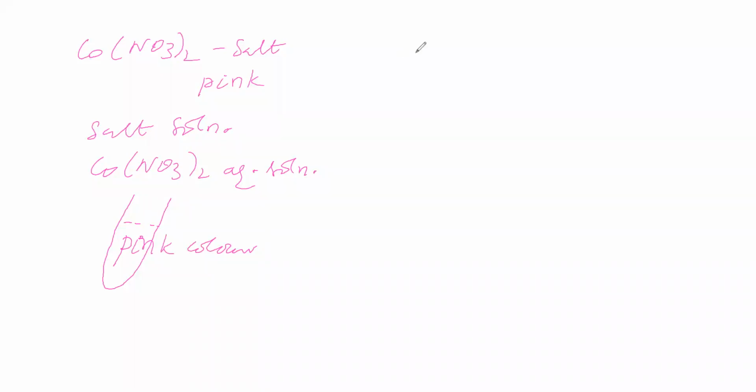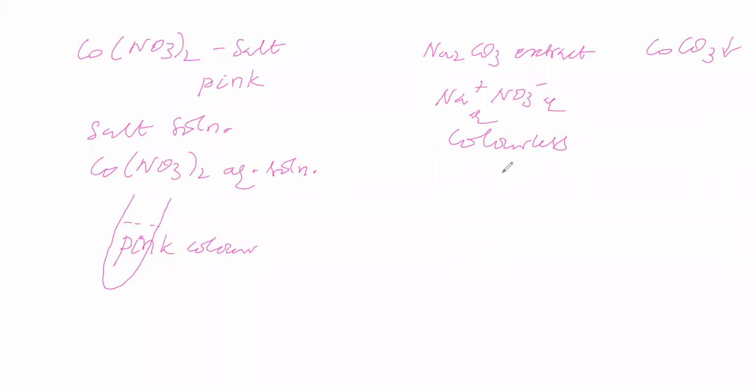You are preparing a sodium carbonate extract. In the sodium carbonate extract, Na plus and NO3 minus ions will be there. The anion goes into the extract as sodium nitrate. Cobalt becomes cobalt carbonate, which is a precipitate, and that is removed. Now this is a colorless solution. You are taking the colorless solution here.